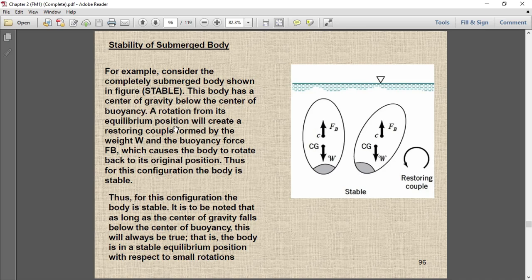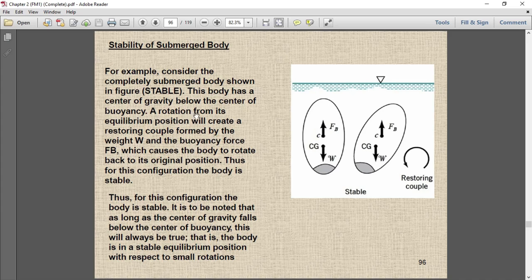This we are saying here: a rotation from its equilibrium position will create a restoring couple, because this is the center, and we take the moment as force into perpendicular distance. So if this is the center, the force will go to its origin and this will also go to its origin. So there will be a restoring couple in this direction, which will help it regain its original position.